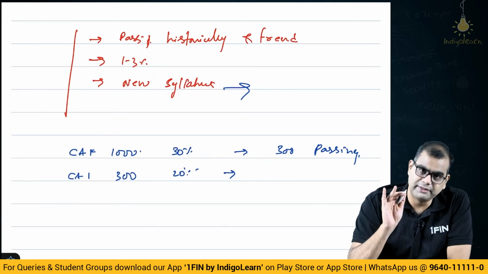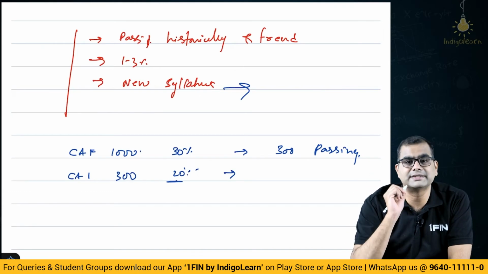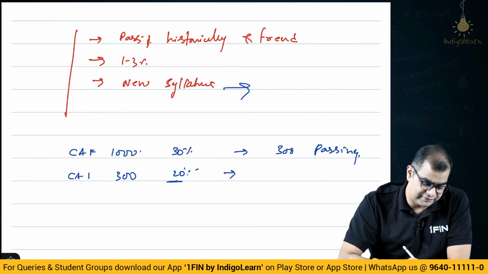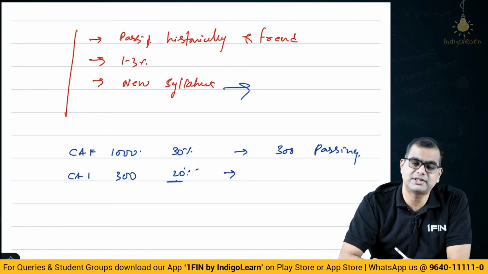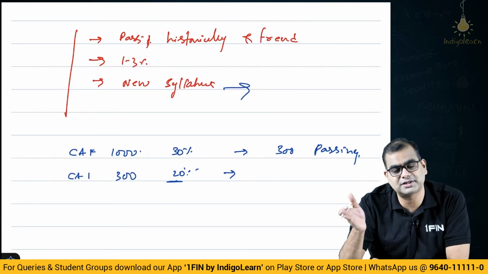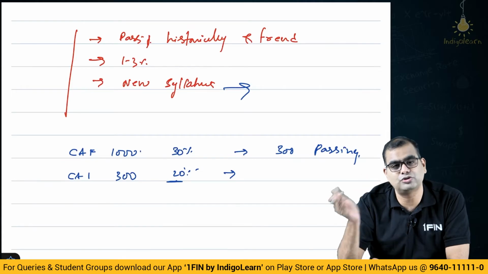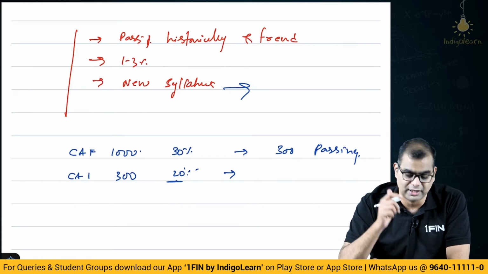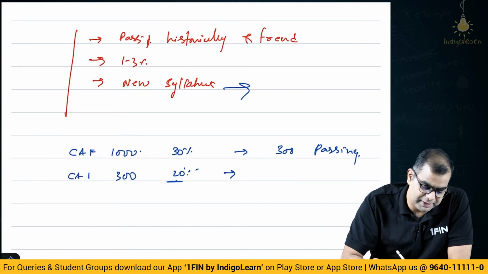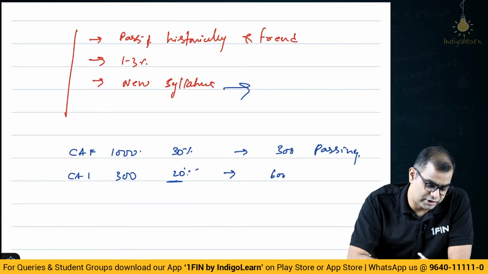Even if you take a very liberal number, which is 20%, why am I saying it is liberal? Because the number could be lower, since I have taken both groups and individual passes as part of the passing people. If somebody has passed one group, I am counting them. If somebody has passed group 2, I am counting them. If they have passed both groups, I am counting them. So, there is some duplication. But even if you consider that, 20% of the people are passing, which is basically 60 students.